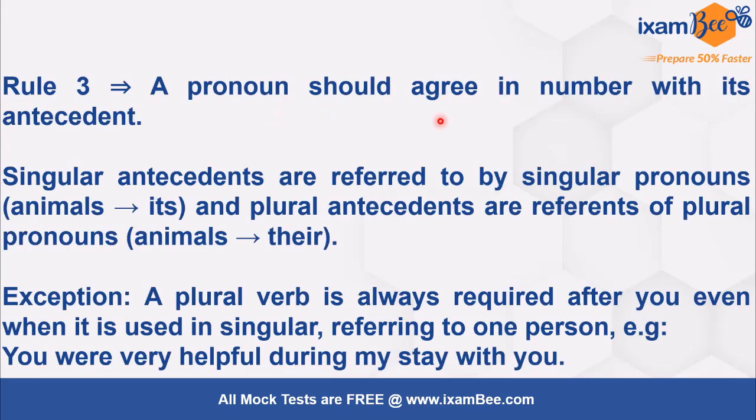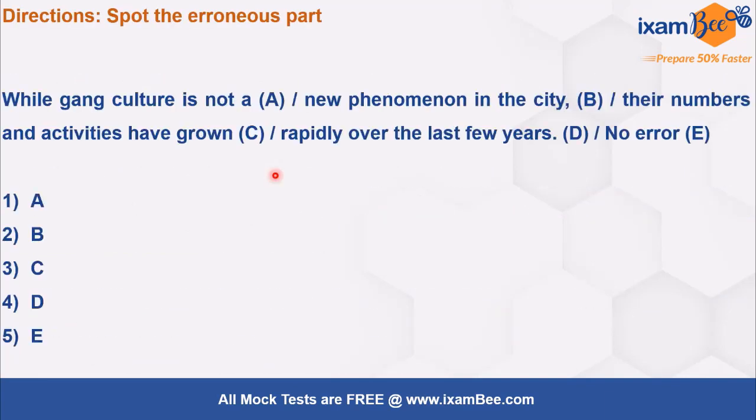It says a pronoun should agree in number with its antecedent. All right, means that singular antecedents are referred to by singular pronouns, right? So if you have used a singular pronoun, then the antecedent should also be singular, right? So like here when we say in this sentence, see, it says while gang culture is not a new phenomenon in the city, their numbers and activities have grown rapidly over the last few years.